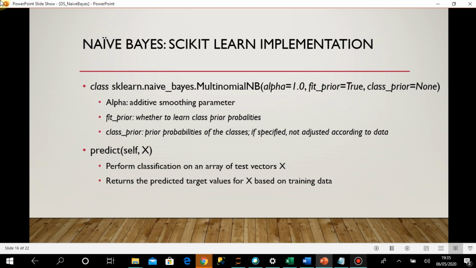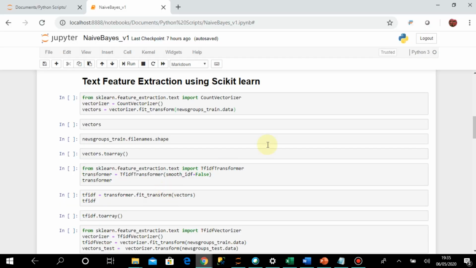I will go to Jupyter Notebook now. Here I am first importing count vectorizer, and I will fit transform this newsgroup train data, which we have already done in the other session, so you have to refer to that tutorial first.